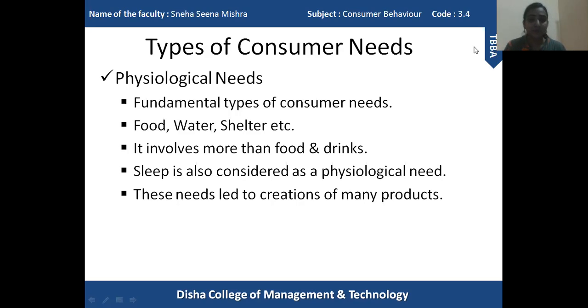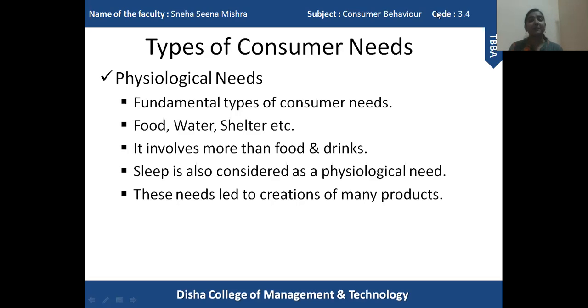Okay. Now, because of these needs, many companies also get involved in creative and innovative products. Like I said, we can sleep at any moment of time. When we feel sleepy, we can go to sleep. But why do we need a better bed or a mattress or a good environment or an AC in order to sleep?